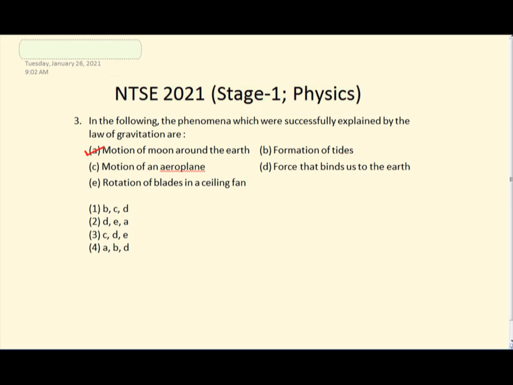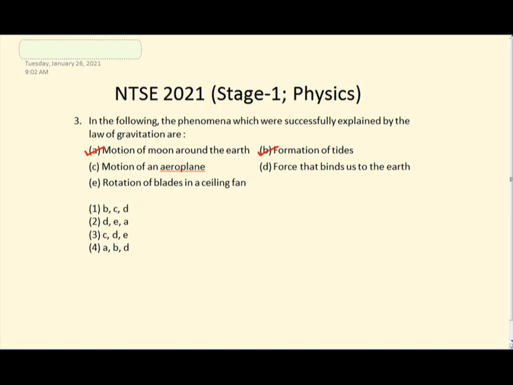Next, formation of tides. Yes, this is also related to gravitation because the sun and the moon will be pulling it. The sun and the moon will be pulling tides on the different sides, like opposite sides. So tides will be formed. This is obviously related to gravitation.